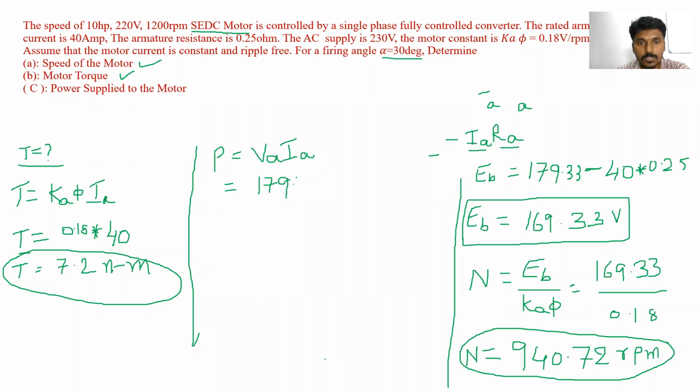Yes, sir. 179.33 into, what is the value of IA? 40 amperes. So what is this value? 7173.2 watts.